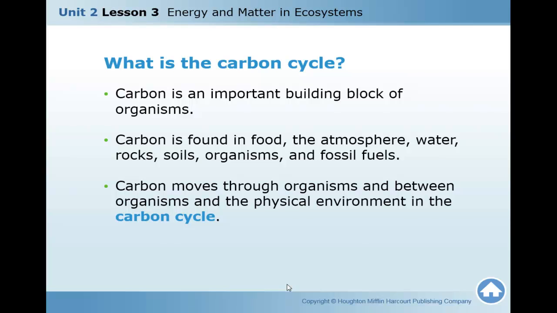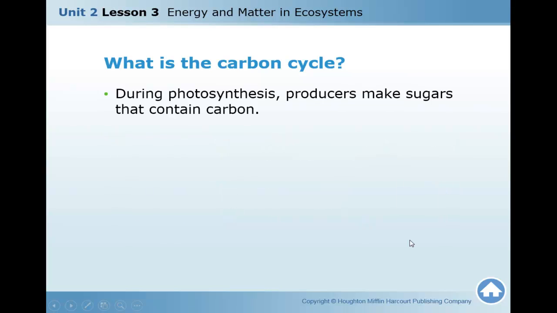Carbon can transfer from all these parts to living organisms and vice versa. So carbon moves through organisms and between organisms and the physical environment in the carbon cycle.